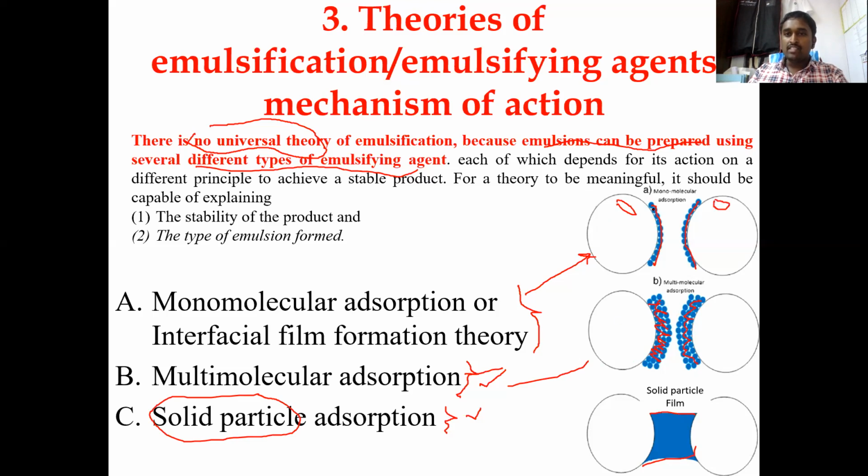If a single layer is formed by the surfactant, this is called monomolecular adsorption. If it is forming a multilayer, it is called multimolecular adsorption. And if solids are forming a bridge like this and making an emulsion, this is called solid particle adsorption. So let us see them one by one in detail.